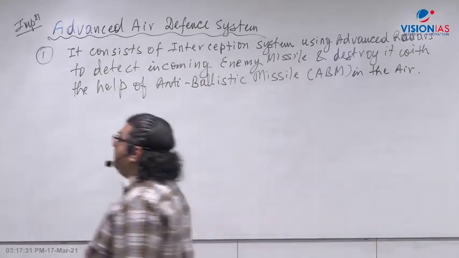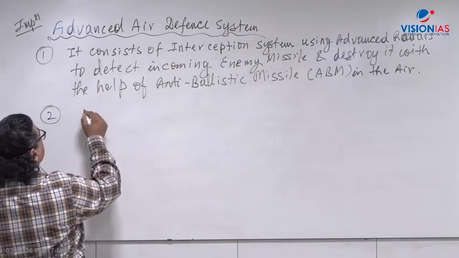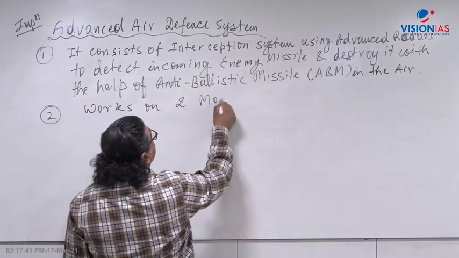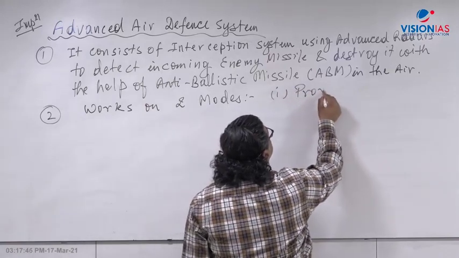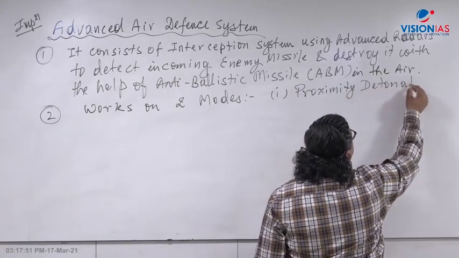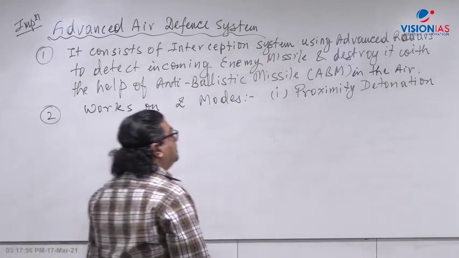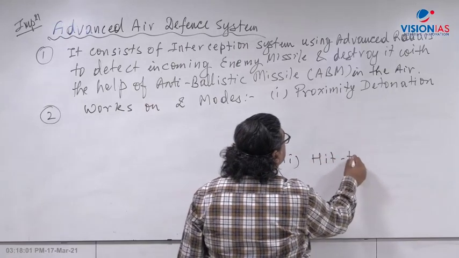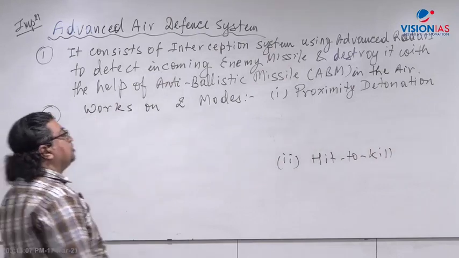So let us understand here. It has got two modes. It can work on two modes, right? The first one is called proximity detonation. It will detonate or explode by being near to the enemy missile, proximity detonation. And the second one is called hit to kill. Hit to kill.